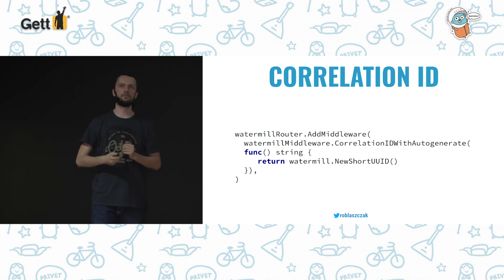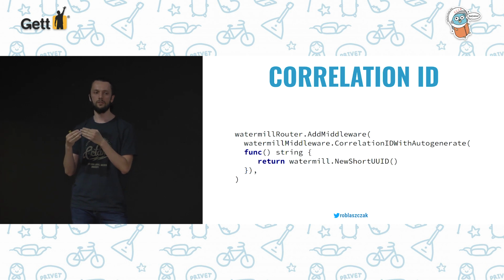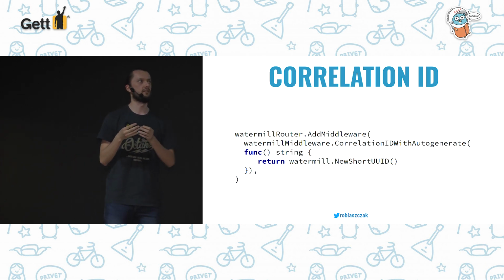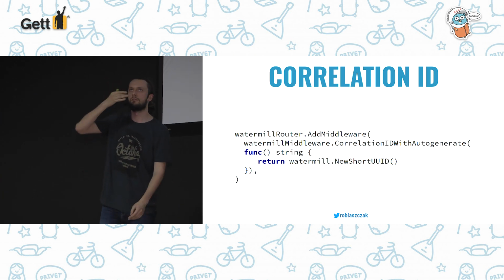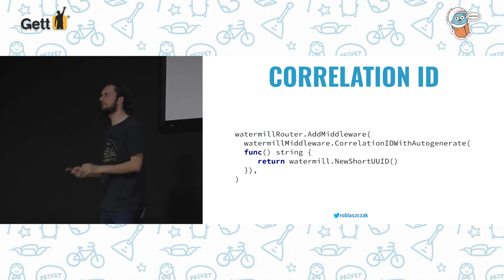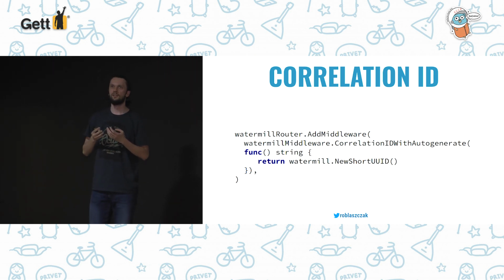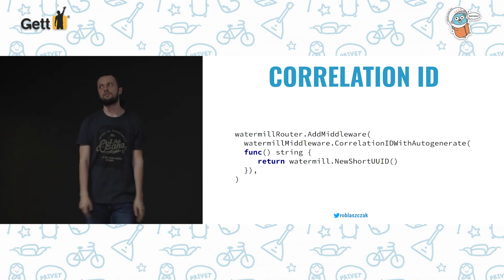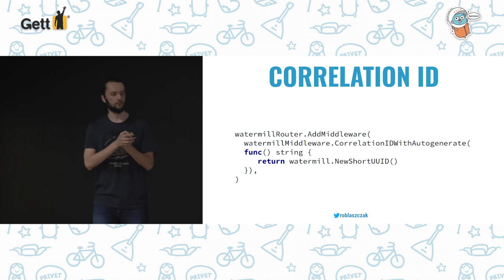For example, if we receive a message by Watermill, we can save this correlation ID in the message metadata and just pass it on with every message. So we don't need to remember to pass it manually, because we are all humans, and it's easy to miss passing some value. So it's a good idea to make it automatic.